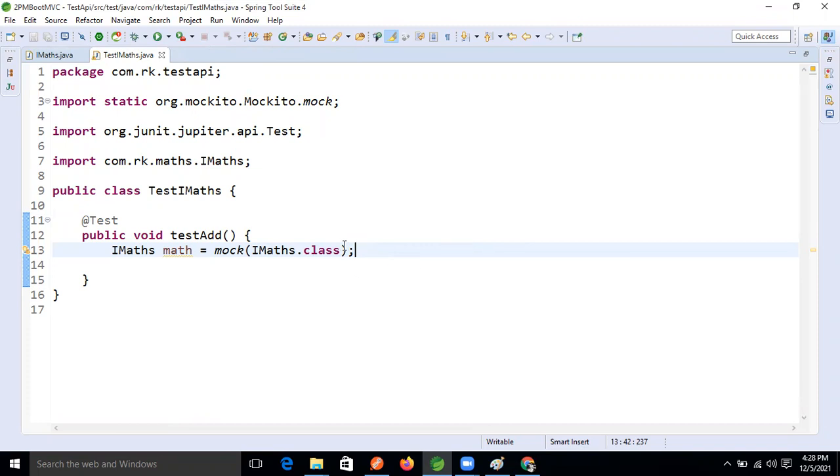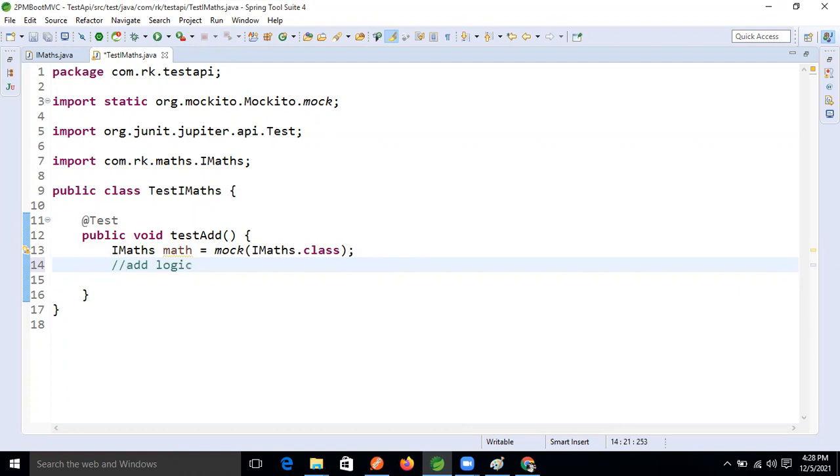Here we need to add the logic to the method, right? What is the method? When, and then there is the expected and actual value, guys.